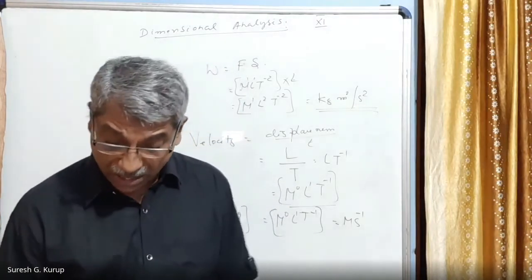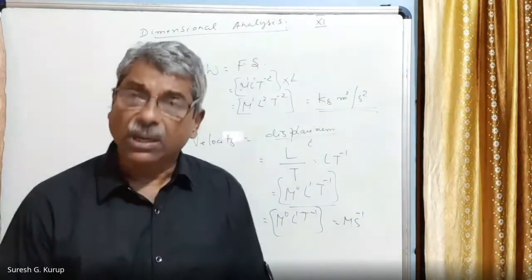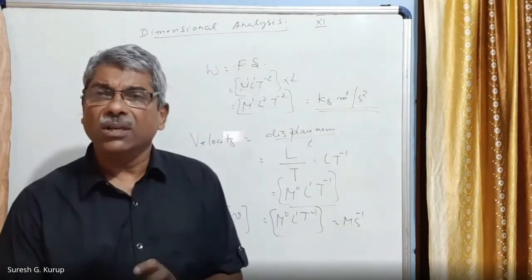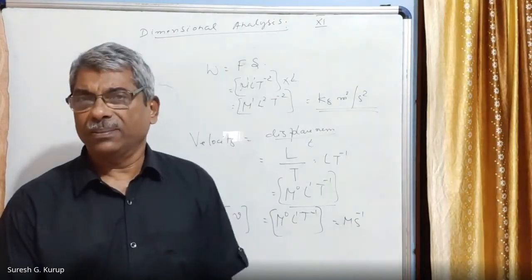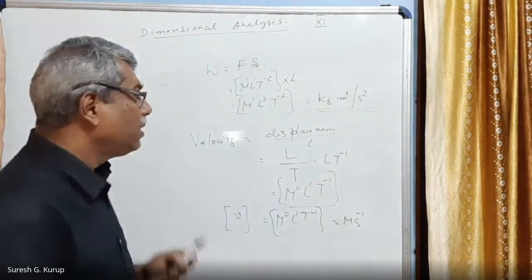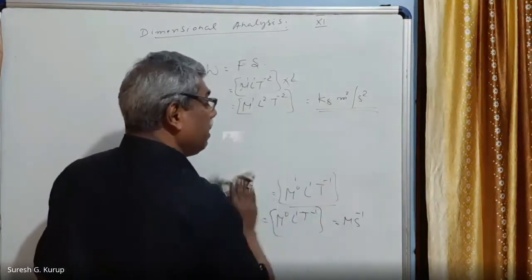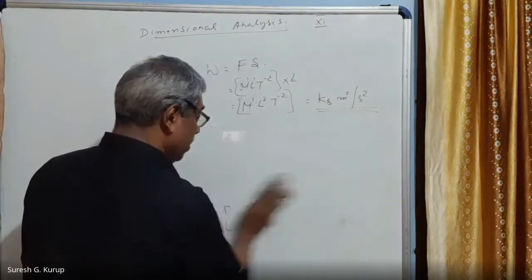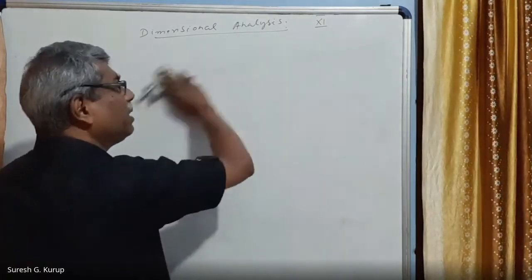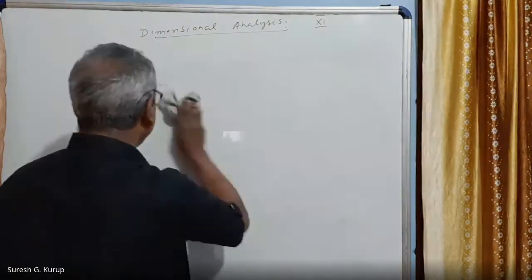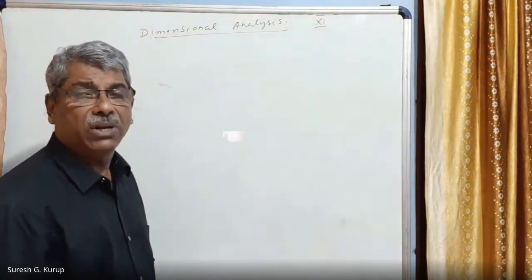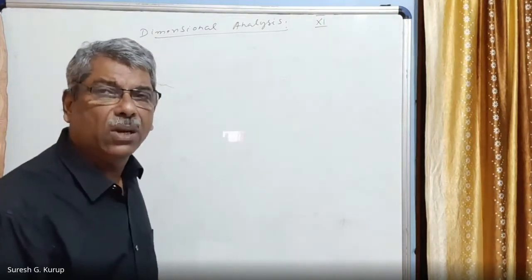There are dimensional constants. Dimensional constants are those important constants that have dimensions. For example, the universal gravitational constant. It is a universal constant, which means it can be applied everywhere. Everywhere in the universe, the constant has the same value. That is why it is called a universal constant.